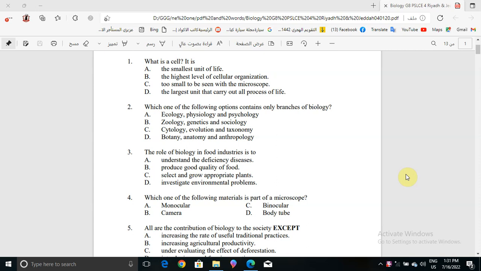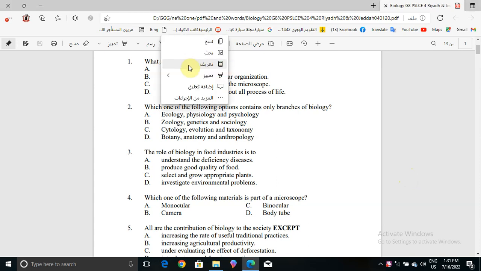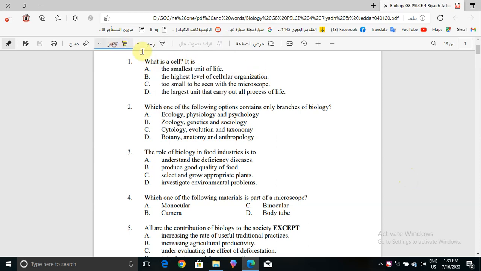I'm Jan Ahmed Al Sadaq and today's model is biology. Now the first question in this model is asking what is a cell? Is it the smallest unit of life, the highest level of cellular organization, too small to be seen with the microscope, or the largest unit that carries out all processes of life? The correct answer will be the smallest unit of life, because the cell is the smallest unit of life, right? So this is the correct answer.